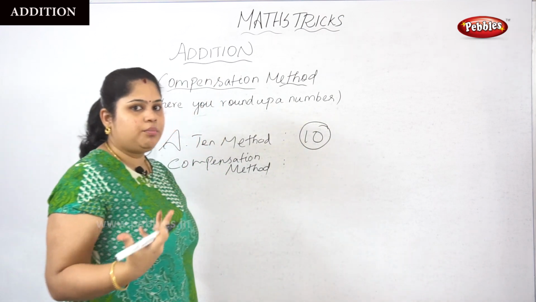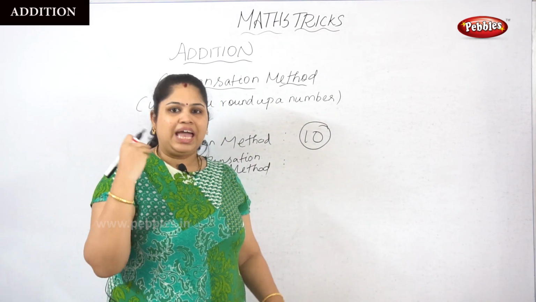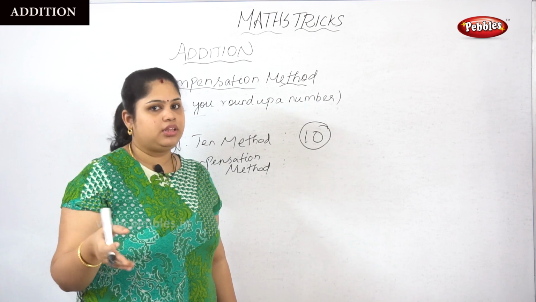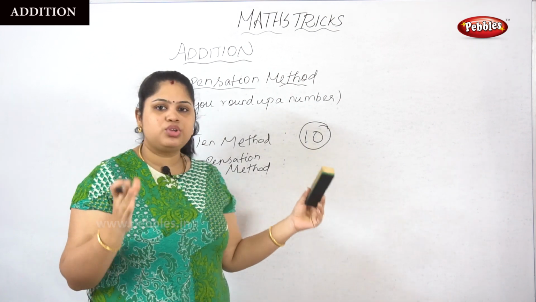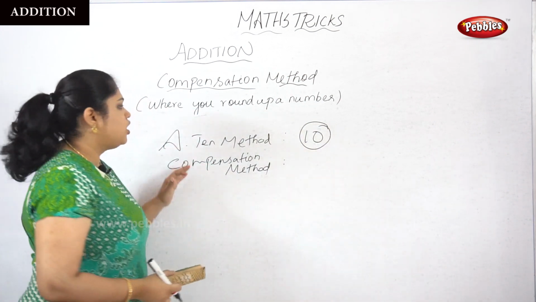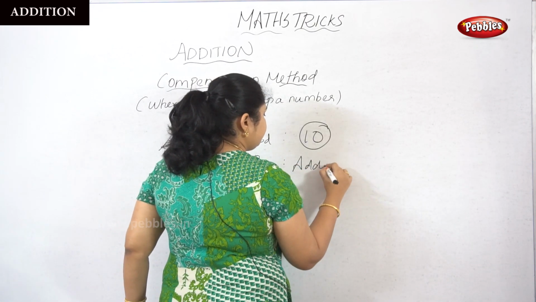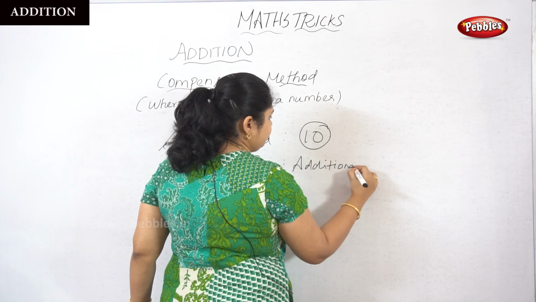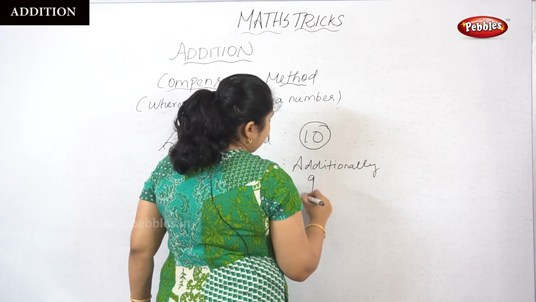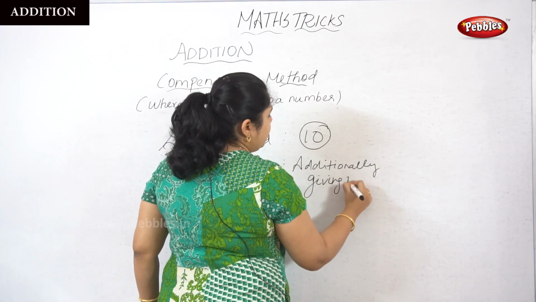We want to round it up whether we want to add the number or subtract the number, but our aim is to get the 10. Whereas in the compensation method, we are additionally giving a number.